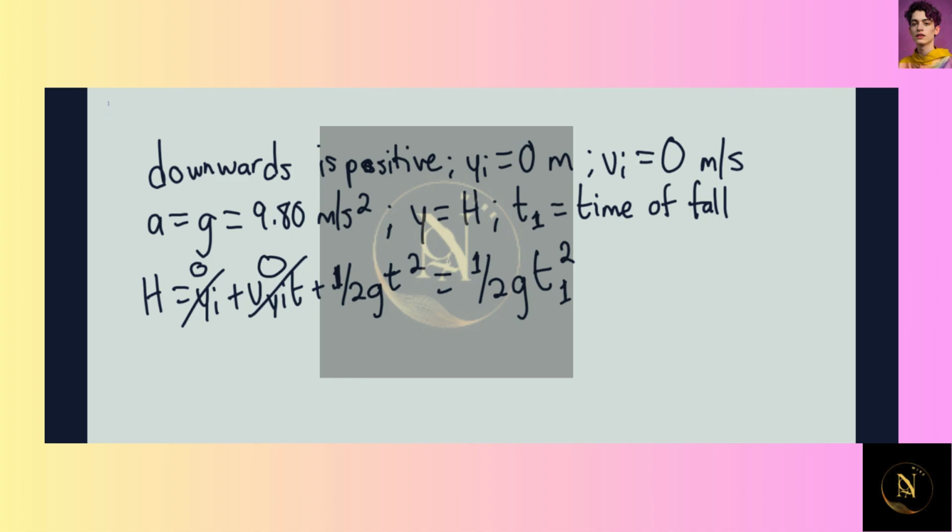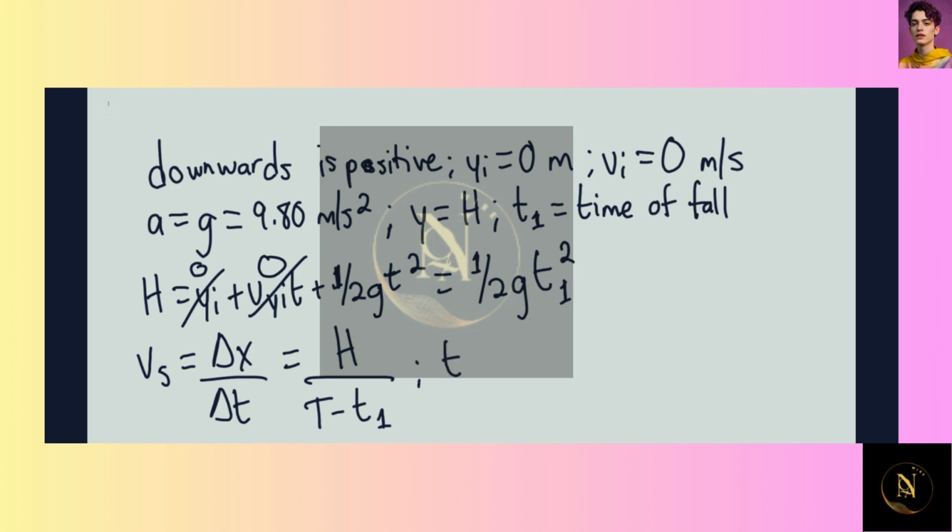For the sound wave, we can use the constant speed equation. The velocity of sound is simply delta x divided by delta t, which equals h divided by t minus t sub 1, where t is the total time.